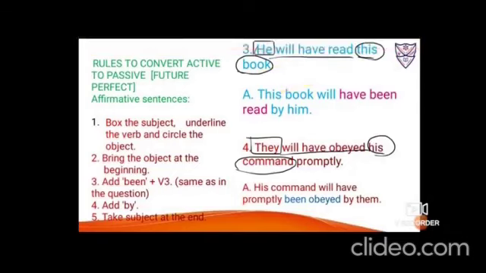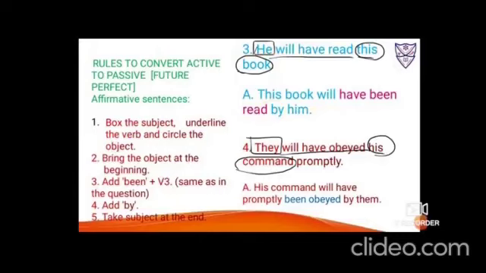Now because it is third person non-living, so I'll be using will have. And then the additional word be and been, the verb into its third form, that is read. So will have been read. Add by and take the subject, that is he, at the end, so he changes to him. So it is this book will have been read by him.